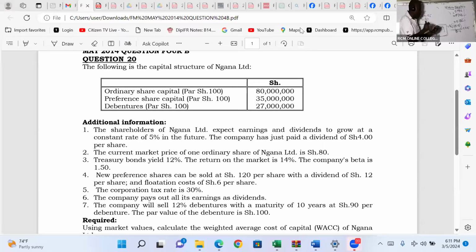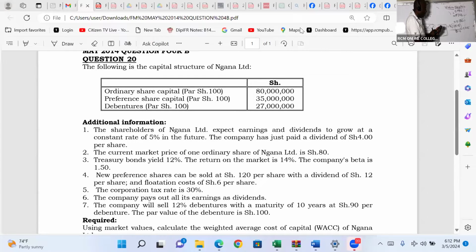So this is how I will do it. I'll come and say 4 times, open brackets, we have 1 plus 0.05 close, equals. I divide, of course, this by 80. I don't have to put brackets here for the denominator because it's only one number. I know minus 0 will still leave me with 80. So I divide this with 80. And then whatever I get, I'll come and say plus. Don't forget to add that growth rate.